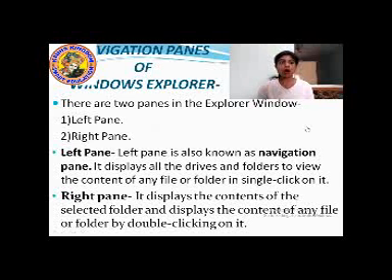All the folders and files are situated in the left pane, and you can click these files and folders with a single click of your mouse, okay.